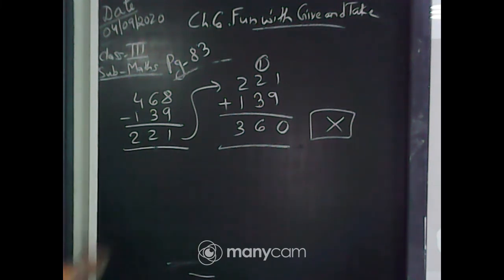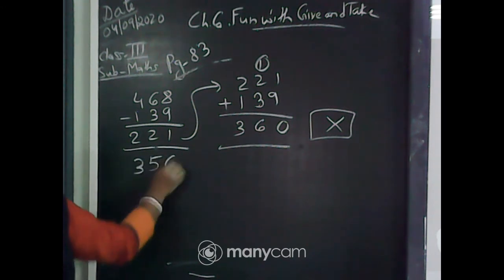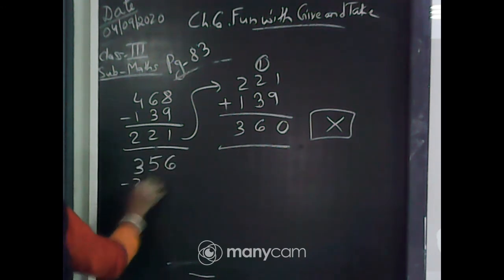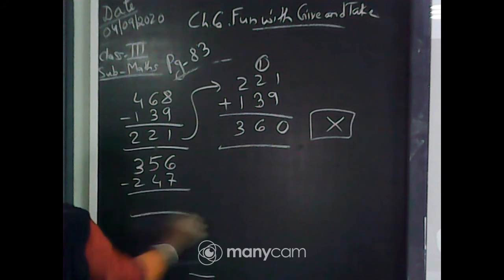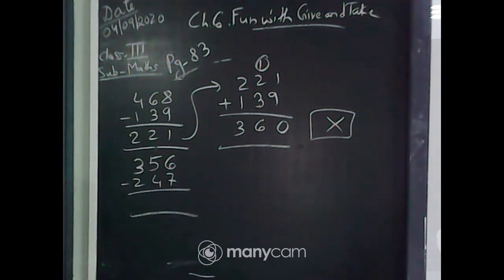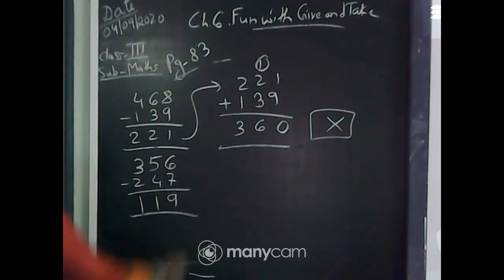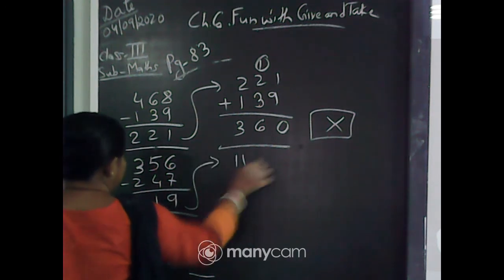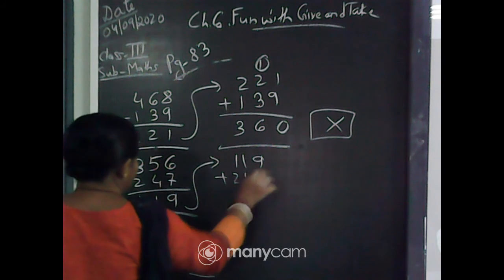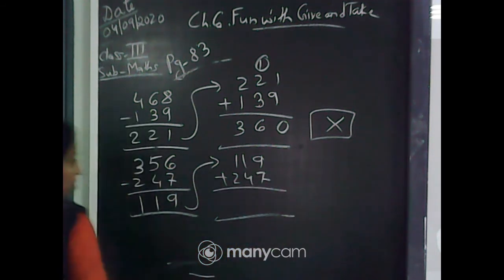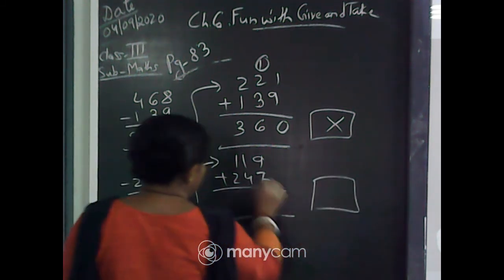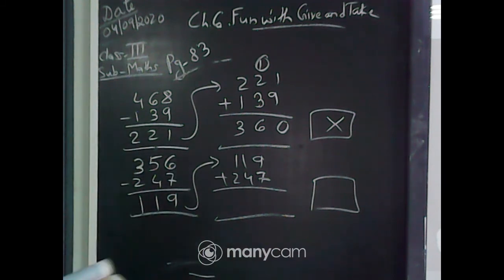The next one, 356 minus 247, and the answer given is 119. So let us add 119 plus 247. Is it correct or wrong? I will give a tick mark or a cross.